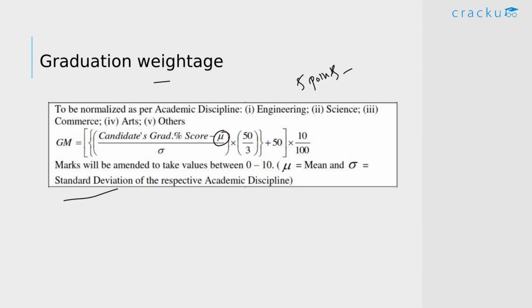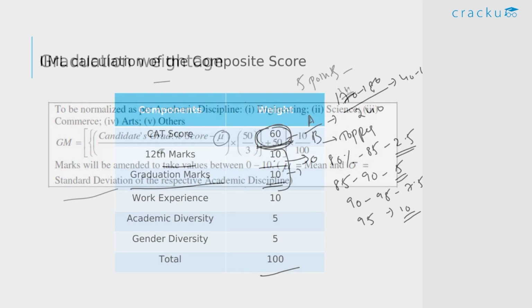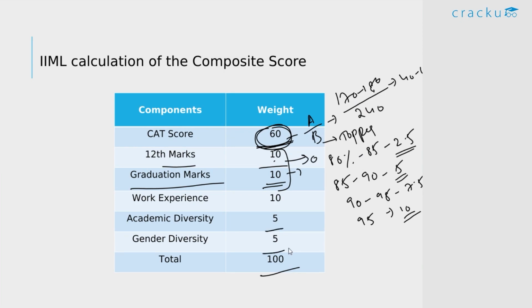And if you've performed extraordinarily well, then you'll usually get all the 10 points. And also, this is one of those colleges which values diversity very much. So they have high weightage on gender diversity and academic diversity. So though this looks like just 10 points, it makes a lot of difference when it comes to shortlisting the candidates for the interview rounds.